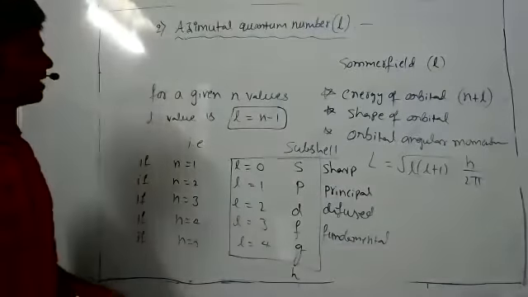So even velocity can't be defined, right? Velocity we can define, but not accurately. That's why we write delta v, the uncertainty in velocity.